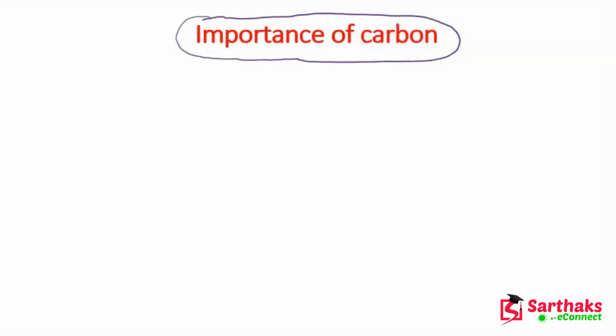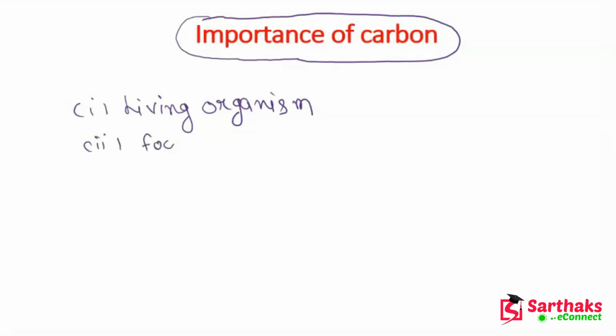The first reason is that carbon is found in living organisms. It is also found in our food, and in plastics like polyvinyl chloride and polyethylene.